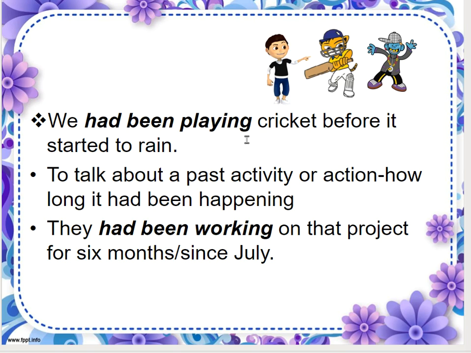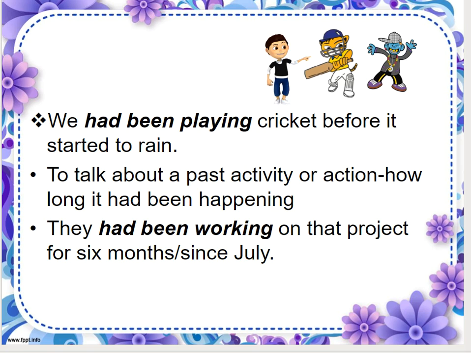Now we can also use this tense to talk about a past activity or action that had been happening, and we want to say the duration or how long it had been happening. For example, they had been working on that project for 6 months, or they had been working on that project since July.